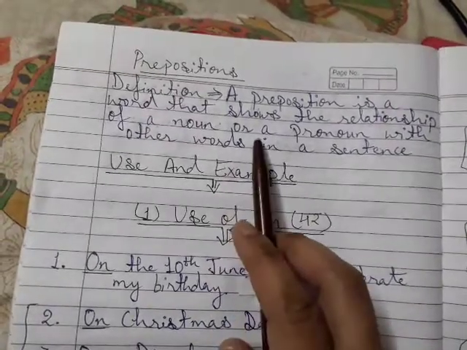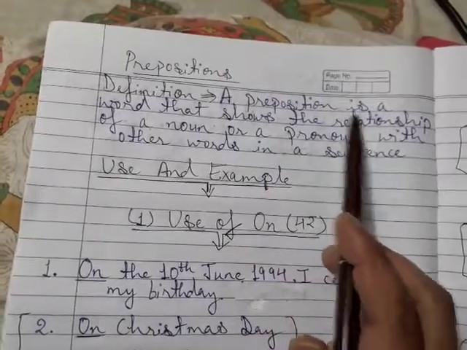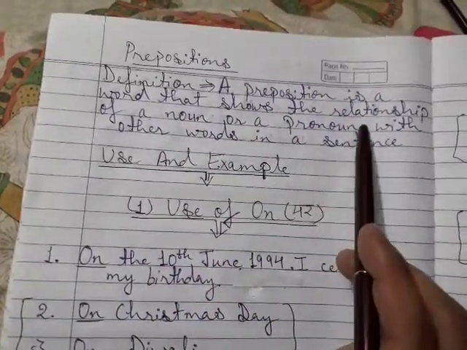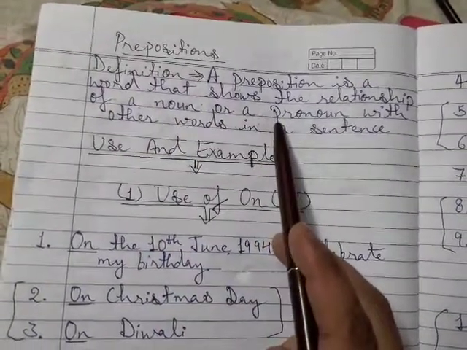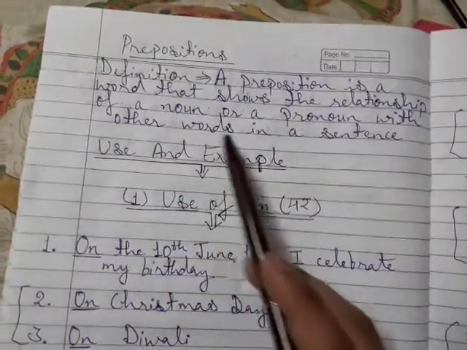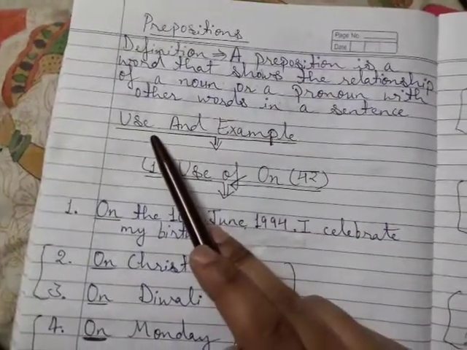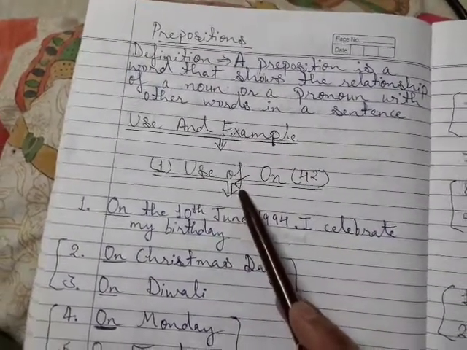This is the definition of a preposition. A preposition is a word that shows the relationship of a noun or a pronoun with other words in a sentence. Next is use and example. First one is use of on.